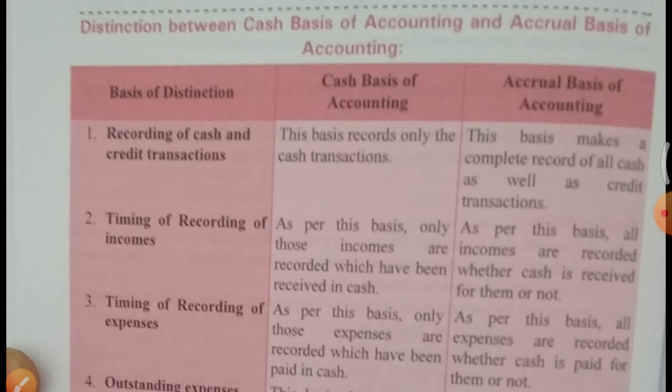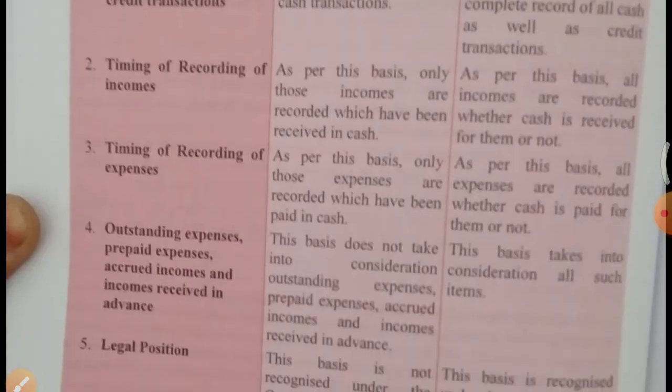Timing of recording of incomes. As per cash basis, only those incomes are recorded which have been received in cash. But in accrual basis, all incomes are recorded whether cash is received for them or not. Timing of recording of expenses. In cash basis, we record the expenses that have been paid in cash. But in accrual basis, all expenses are recorded whether the cash is paid for them or not.